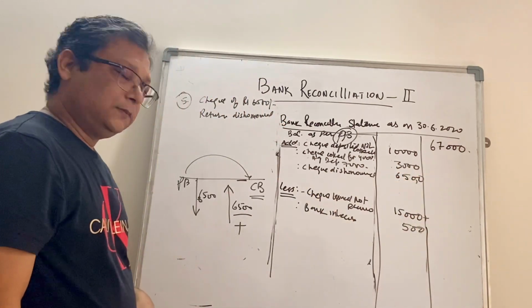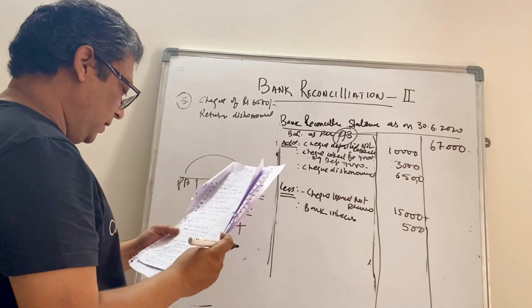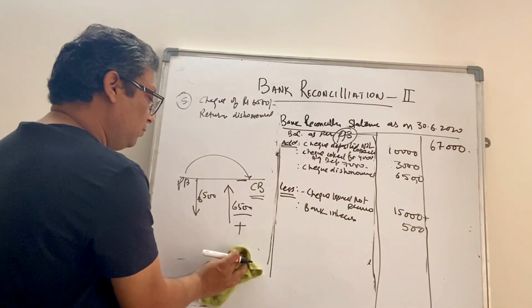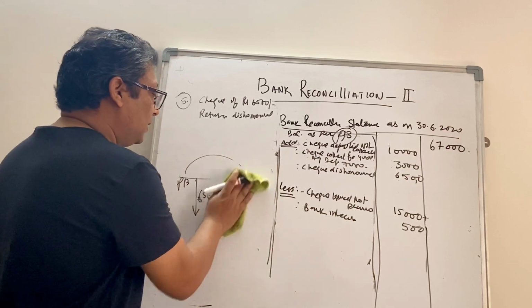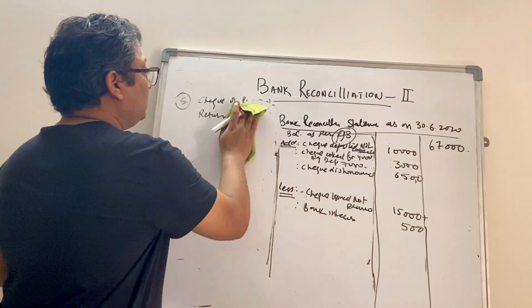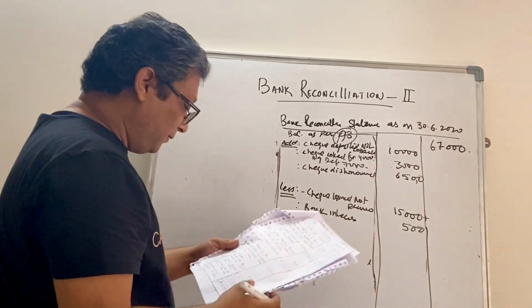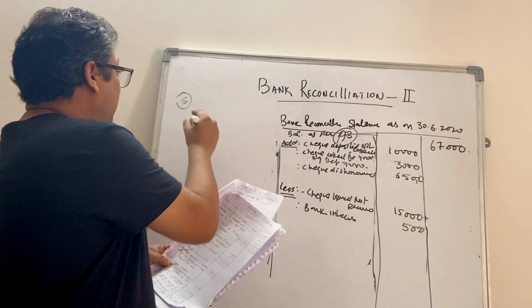6,500, right? Okay, I hope you all are making notes and you are able to understand the concepts and lines and arrows which will help you out to do the calculation every time rightly. Okay, so number 6,